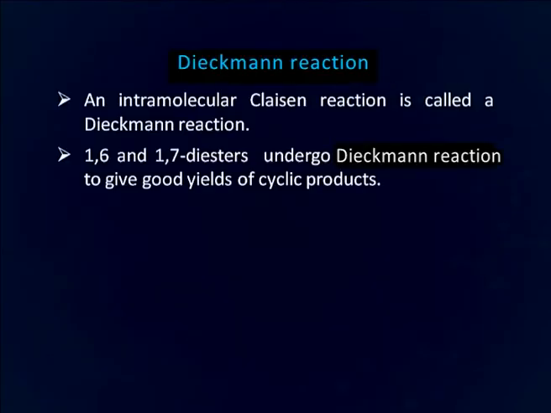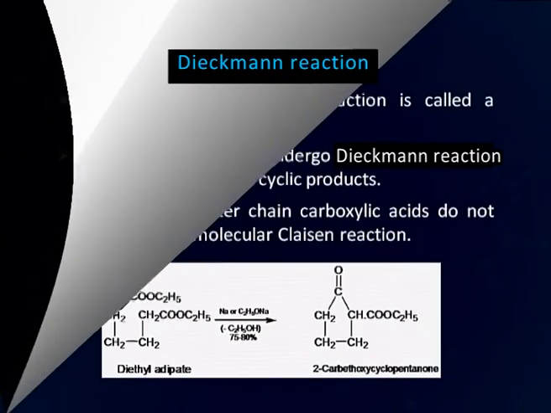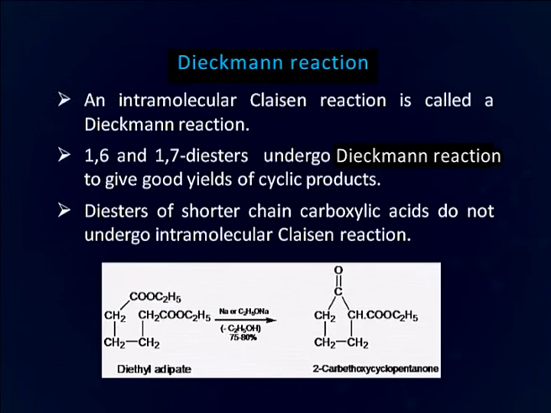We will now discuss Dieckmann reaction. Dieckmann reaction actually is intramolecular Claisen reaction. 1,6 and 1,7 diesters undergo Dieckmann reaction to give good yield of cyclic products. Diesters of shorter chain carboxylic acid do not undergo intramolecular Claisen condensation. Here this is a 6 carbon adipic acid, the ester of that undergoes intramolecular Claisen condensation, which is also called Dieckmann reaction, and forms a 5-membered cyclic structure.